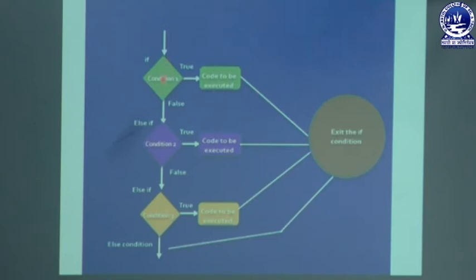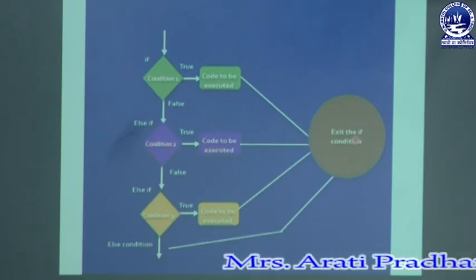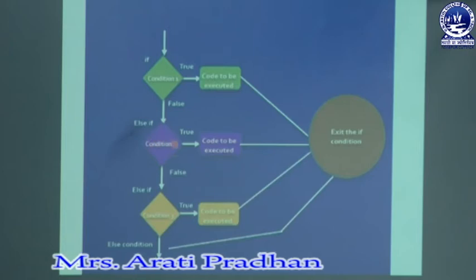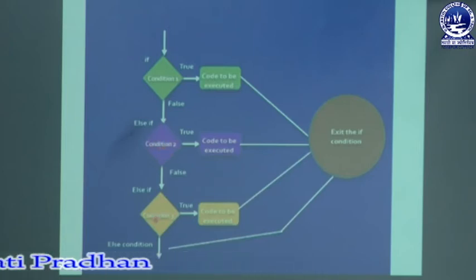If the condition is true, then the code is executed and the program will be terminated. Else means if this condition is false, then it will come to this part. Now we will check this condition. If this condition is true, then the code will be executed and the program will be terminated. If this condition is not true, then we will come to this part. Here we will check the condition. If this condition is true, then the code will be executed and the program will be terminated.